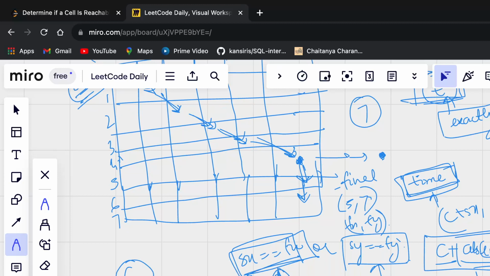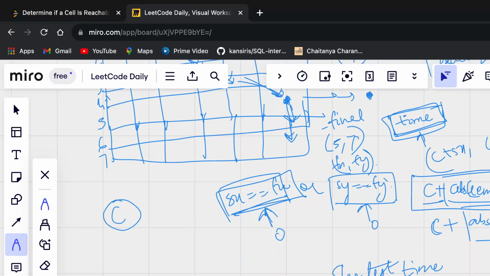So by just calculating ABS of Sx minus Fx and ABS of Sy minus Fy, whichever is maximum, I can calculate my shortest time as that only, right? So the maximum of this particular time is going to be my shortest time.